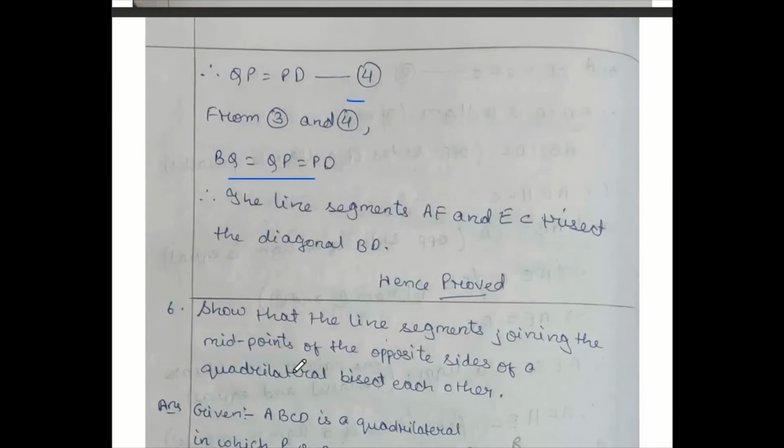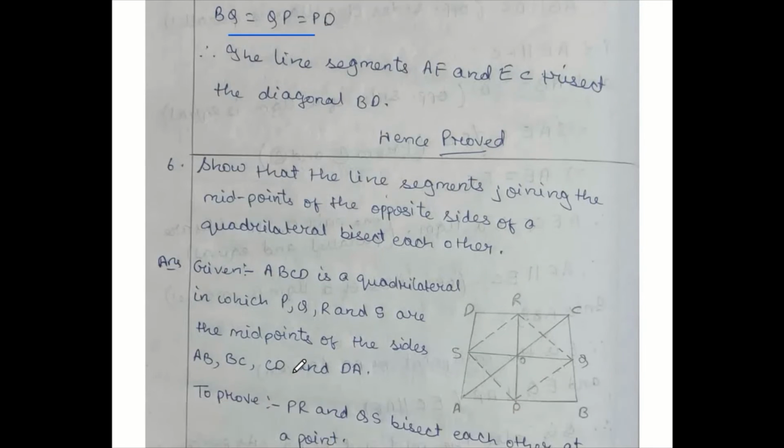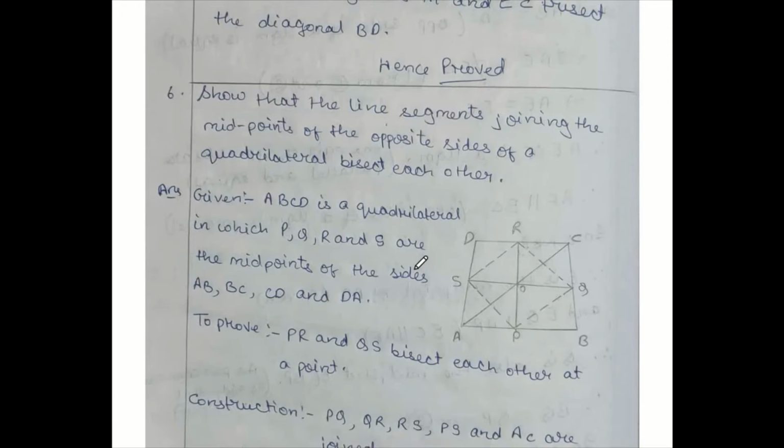Now let me teach you question number 6 also. Prove that the line segments joining the midpoints of the opposite sides of a quadrilateral bisect each other. The diagram is not available in the question, so given the material, let us draw the diagram.